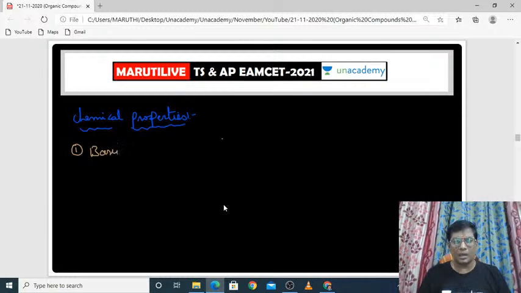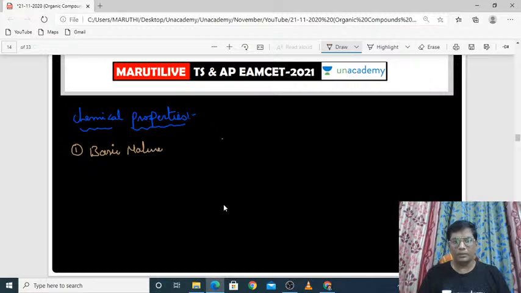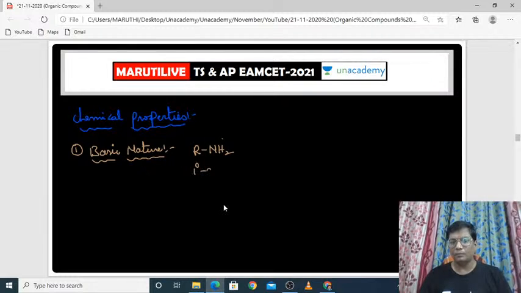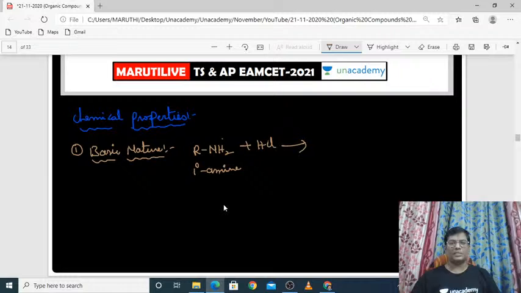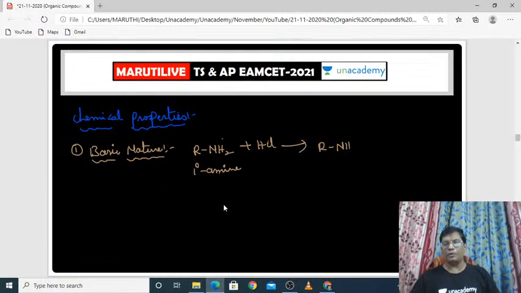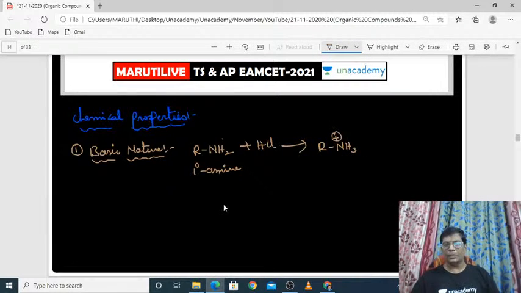All the amines are having which nature? Basic nature. So you can easily find out the amines have basic nature. How do we know whether the amines have basic nature or not? Very simple reaction. Once you take a primary amine, whatever amine it is, and react it with an acid, if it is a base, then only it will react with the acid and form a salt. See here, one salt will be produced, RNH3+ and Cl-. It is called a salt.